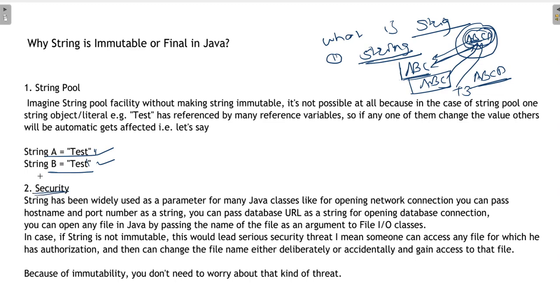This is the most important thing. String has been widely used as a parameter for many classes, like opening a network connection, where you can pass host name, port number, and database URL.